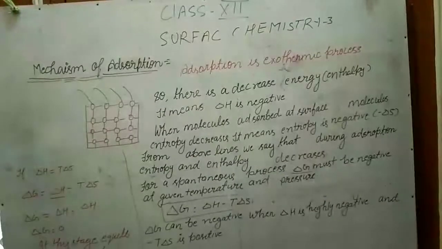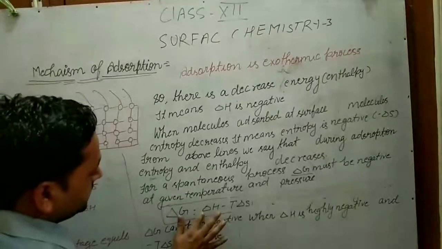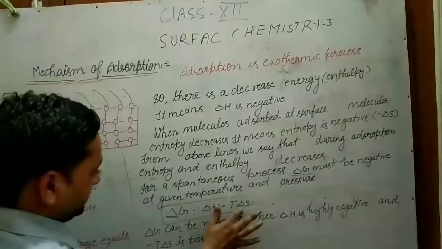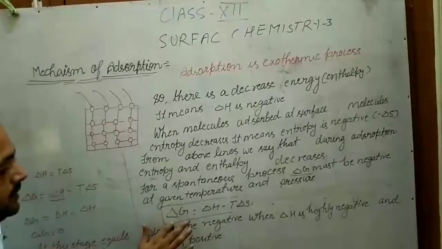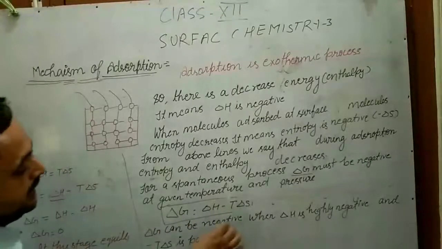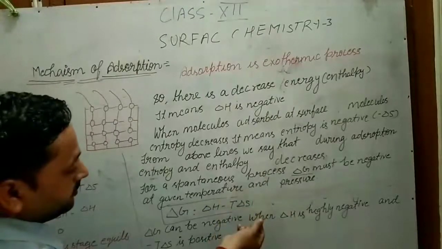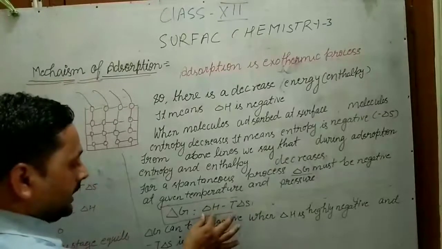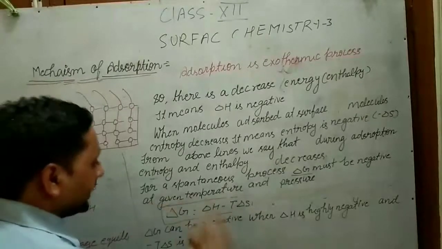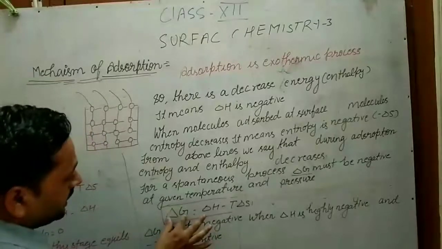So here we can see that if delta H is highly negative compared to this term, then delta G will be negative. Means if delta S is negative and delta H is highly negative, then delta G will be negative.